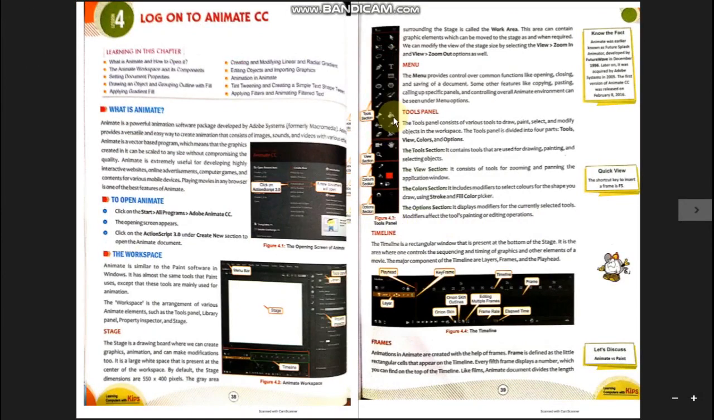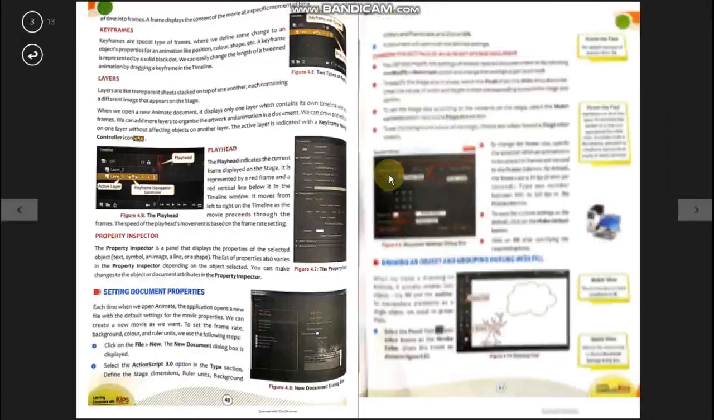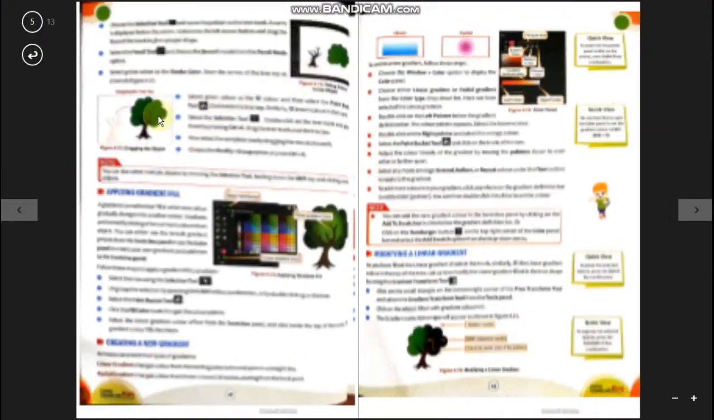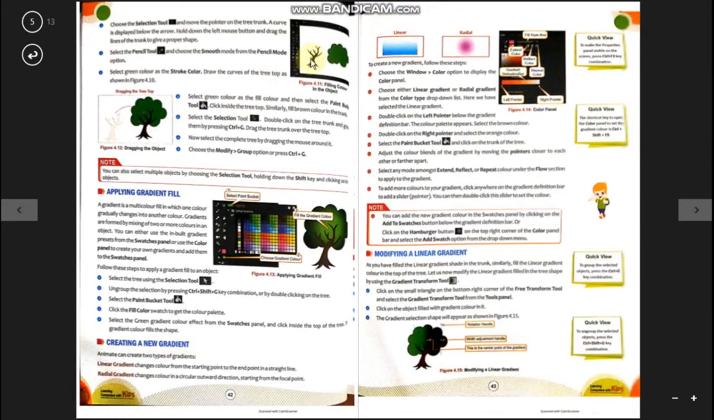And after selecting this tool, don't forget to select the background and stroke color from here. Just click on this color box, the color panel will appear, and select the appropriate color from there for your strokes or backgrounds. So in this way the tree is colored.